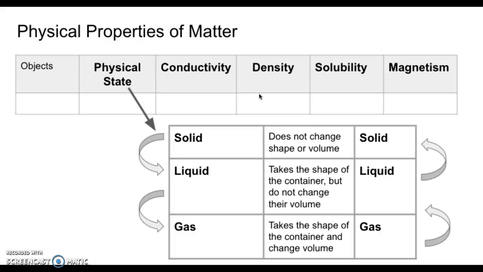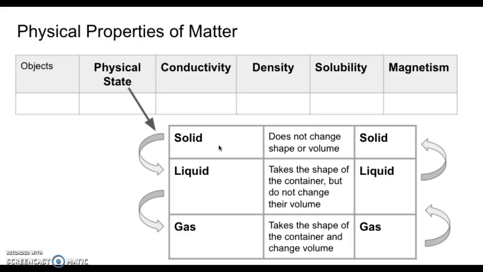So we know that physical state means that matter is either solid, liquid, or gas. Okay, but what makes a solid, what makes a liquid, and what makes a gas, a gas? So let's go ahead and explain that. When you move a solid object from one place to another, we know two things. Number one is that it doesn't change its shape, and it doesn't change its volume. And by volume, what I want you to think of is the size, the amount of space it takes up.